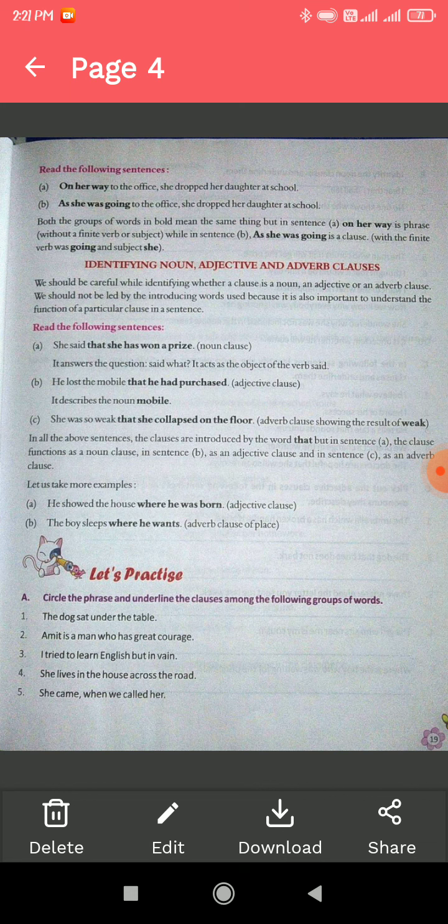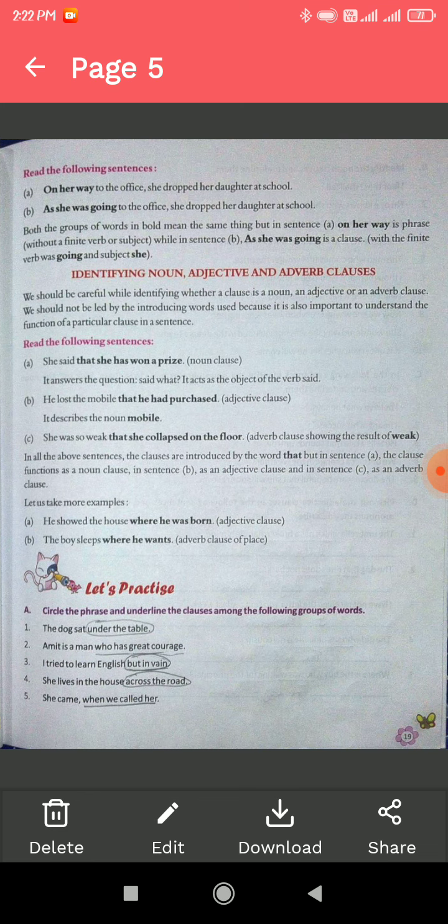Well, here you can see exercise A. Circle the phrase and underline the clauses among the following groups of words. There are 10 sentences given in the exercise, and we have to identify whether the sentence has a phrase or a clause. So first question, the dog sat under the table. Here, under the table is a phrase because it has no subject as well as predicate, and there is no verb in it. So we have to circle it.